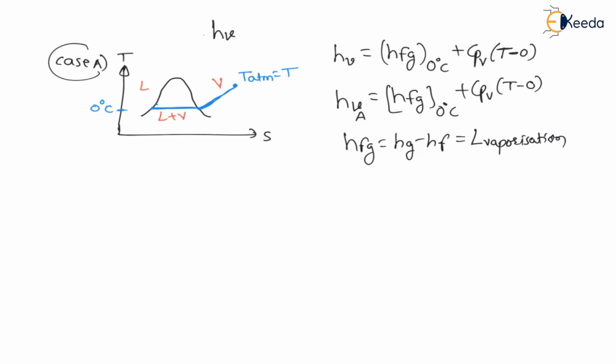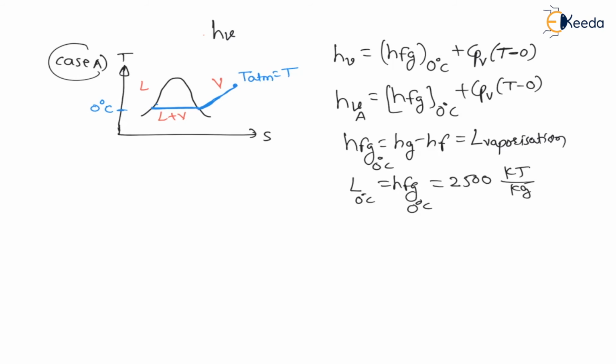For water at 0 degree Celsius, this latent heat of vaporization, HFG at 0 degree Celsius, is 2500 kilojoule per kg. That means we need 2500 kilojoule of heat to convert 1 kg of water into vapor, right? This is the meaning of latent heat here.